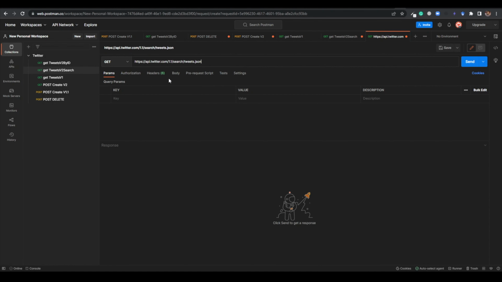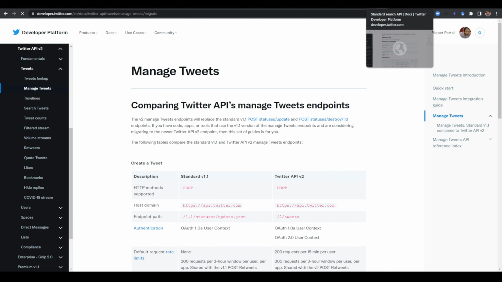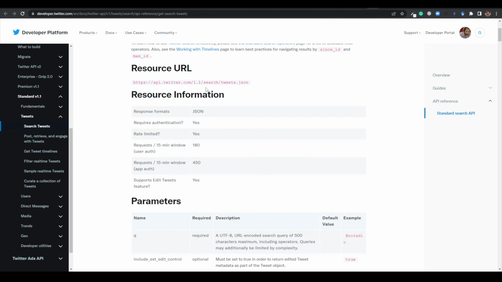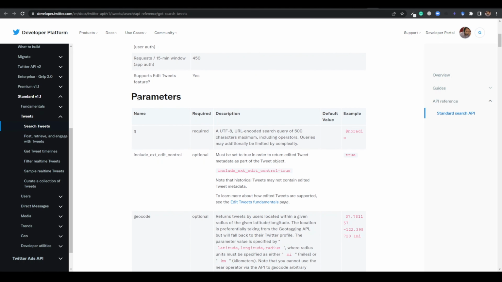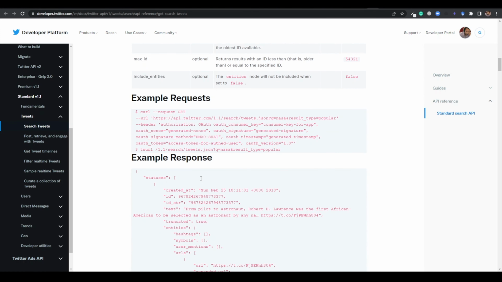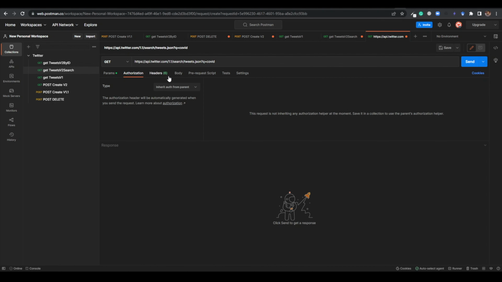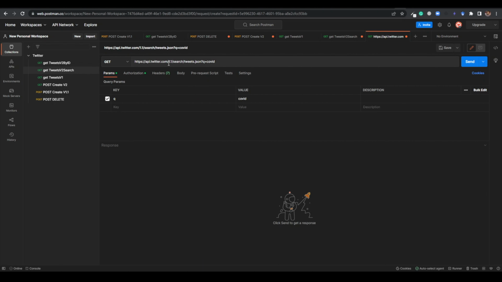It's a GET. Now you need some of the parameters for getting the data using this request. So see, you are getting some parameters. Q is a parameter in which you need to provide a query, and all the fields are optional. So let me put a Q field here, and let's suppose you want to get data on COVID, but you need authorization as well. So I'm going to copy a bearer token. I have already copied it, but right now I'm using 1.1.